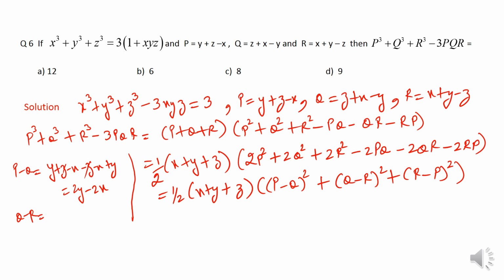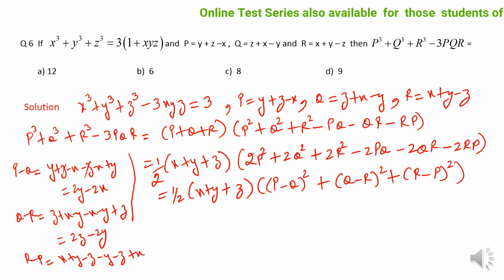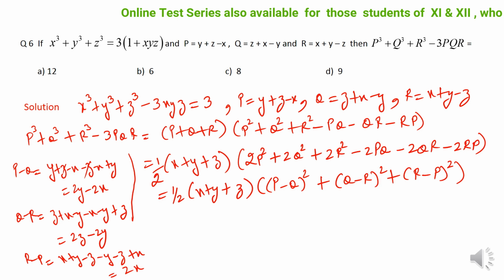Now I move to q minus r. q minus r is going to be what? z plus x minus y minus x minus y plus z. So this is going to be 2z minus 2y. And similarly for r minus p. r minus p is going to be x plus y minus z minus y minus z plus x, which can finally be written as 2x minus 2z.